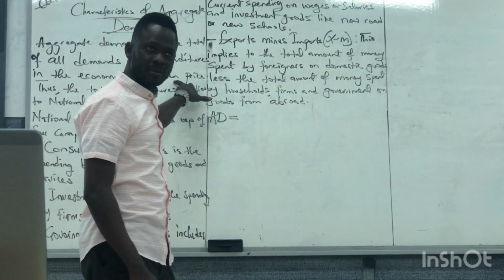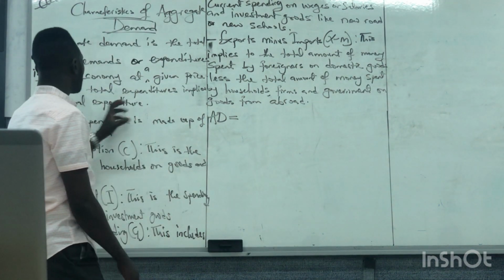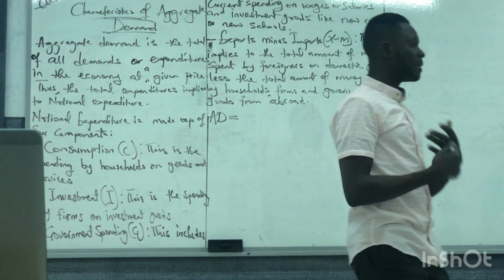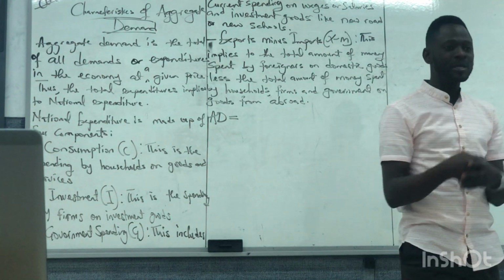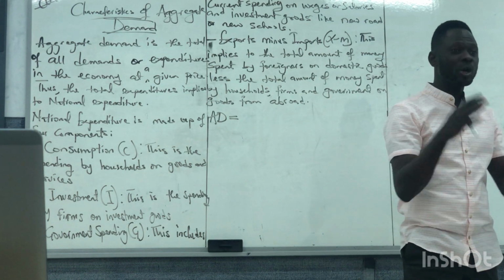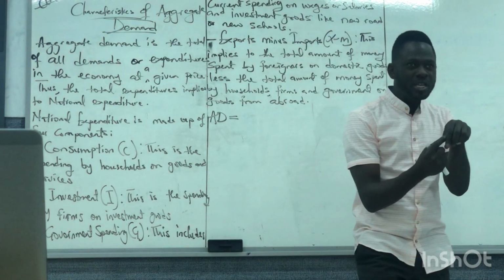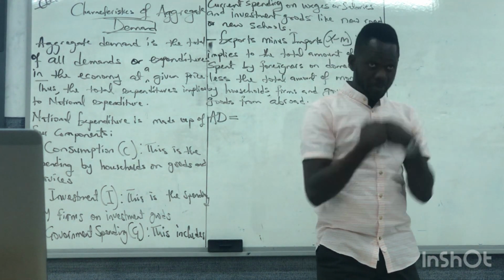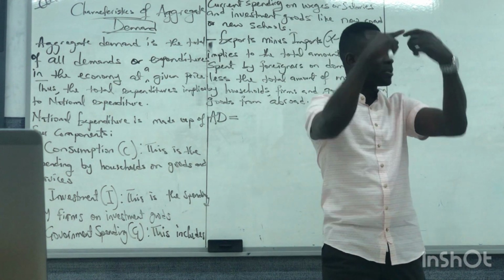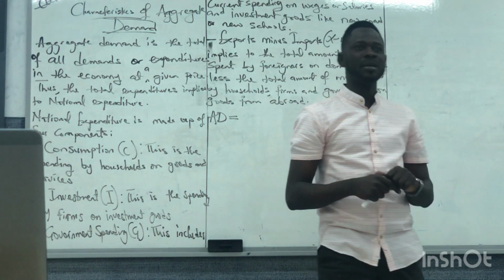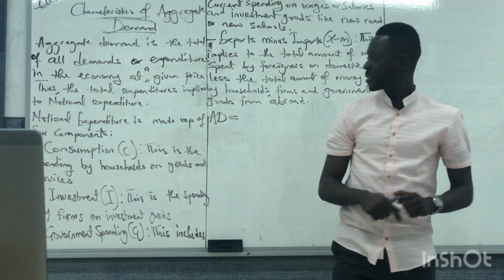Any questions about that? Thus, the total expenditure applies to national expenditure. So when we talk about aggregate demand, we're still talking about the national expenditure. National, that's the country's expenses. Do you get the point here? The country's expenses. I am part of the country, you're part of the country, we are part of the country. So all our expenditures are what we call aggregate demand. Any questions about that? Great.